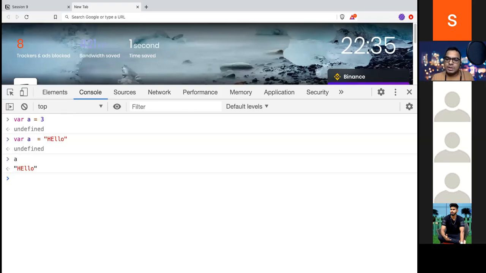But with let, you cannot redeclare. If I do let e, and if I do let e again, I am not sure the browser will allow it or not, because last time I remember there was some issue. The browser is still allowing it. Yes, I can do this in Node. Let e equals 1.